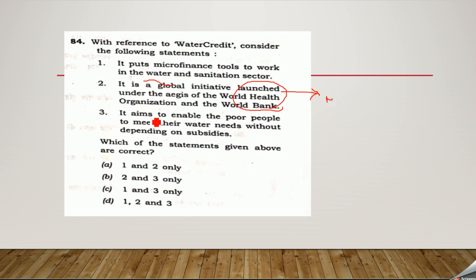It aims to enable the poor people to meet their water needs without depending on subsidies. This is absolutely fair enough. So first is correct and third is correct. So for that reason, C will be the correct response for the question.